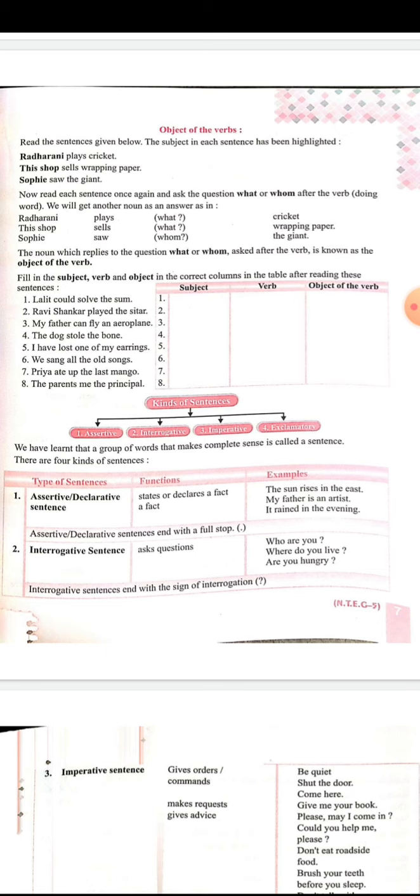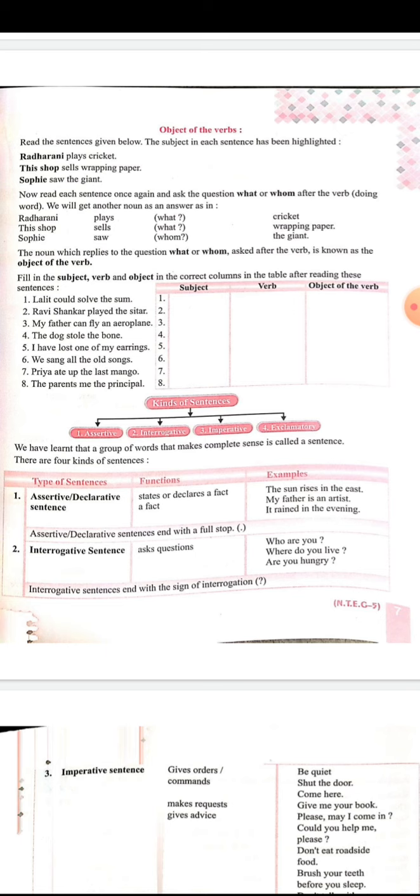After getting the answer, we must compare our answer with the subject. If it is something different from the subject, we say our answer is the object of the verb. Here, the answer cricket and the subject Radharani are completely different from each other. So we can say that the answer cricket is the object of the verb.